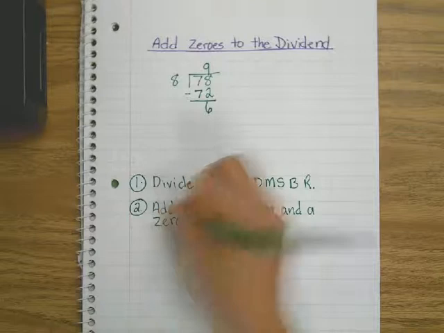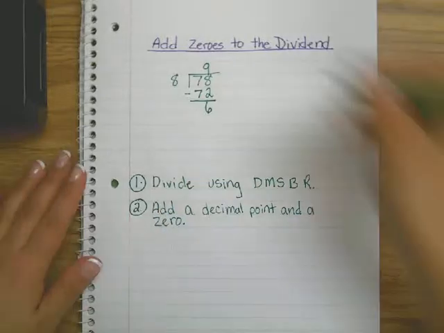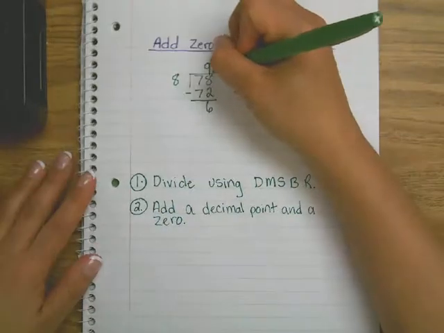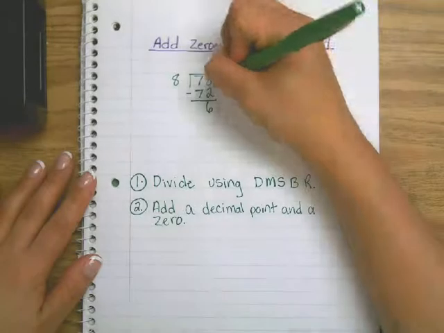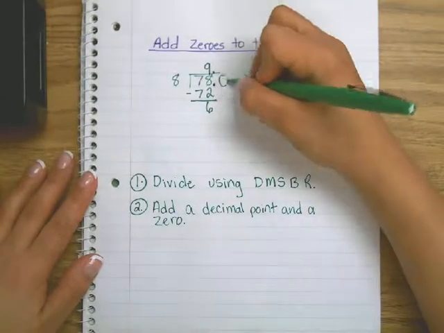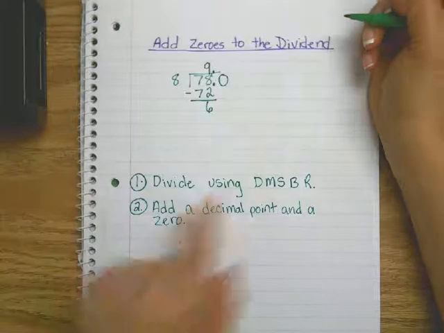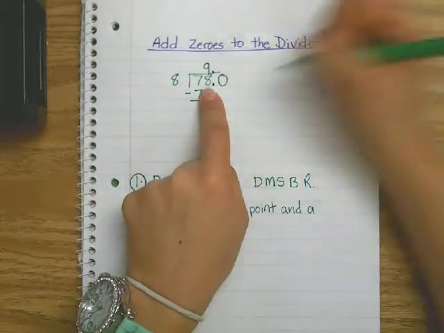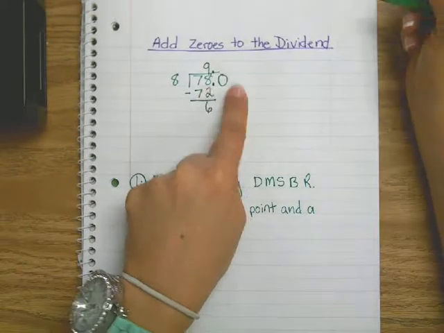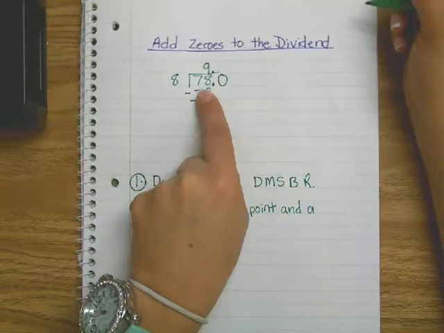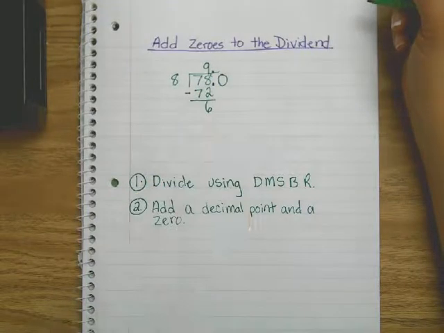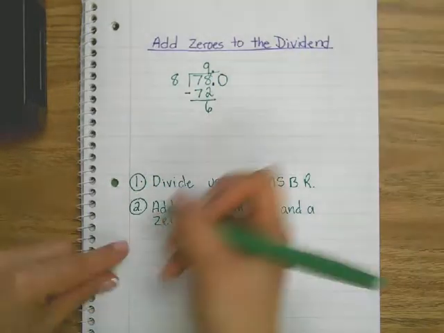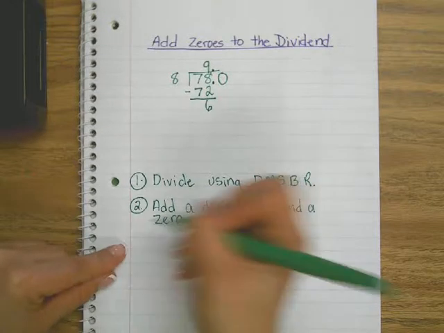So it looks like this. So I'm going to add a decimal point, 0. So I'm adding a 0 to my dividend. Your dividend is the number inside the house, right? Yep. Okay.